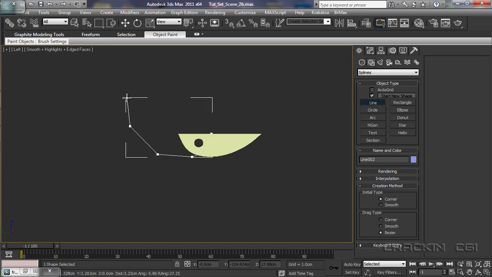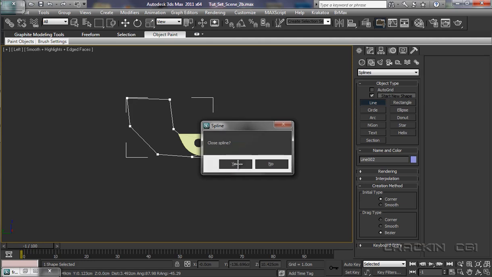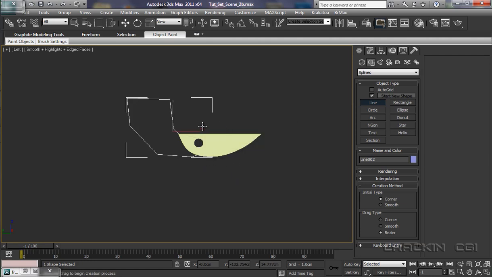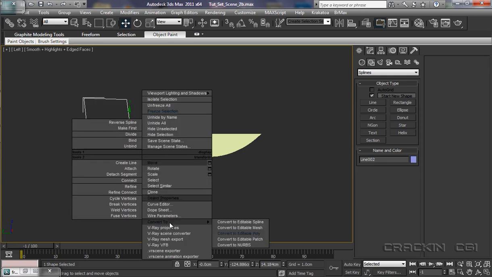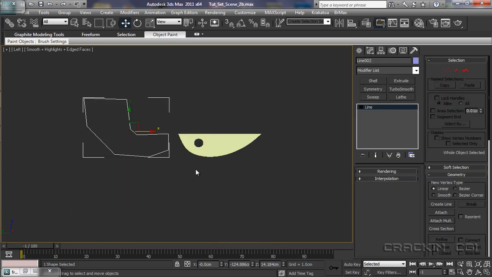and it will go up into the wing, so let's bring that just there, down there, about there, and finish off there. Close the spline, yes. Let's select a move tool, just bring it over a little bit. We'll see that there. And we can convert this now to an editable spline.